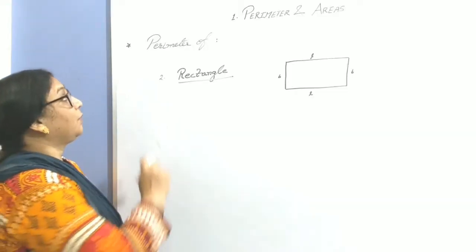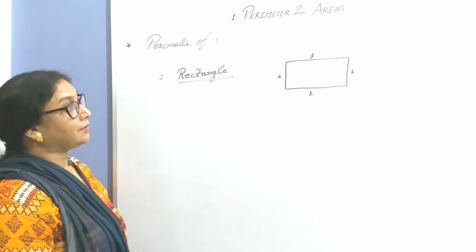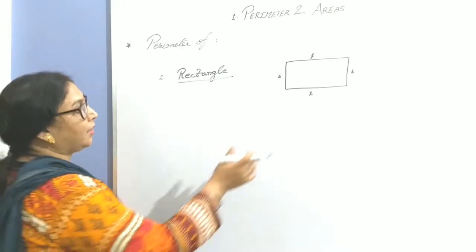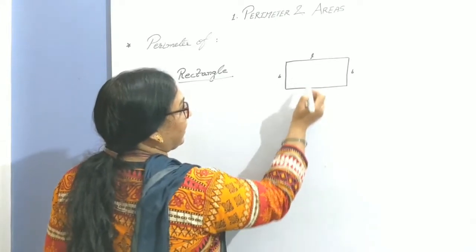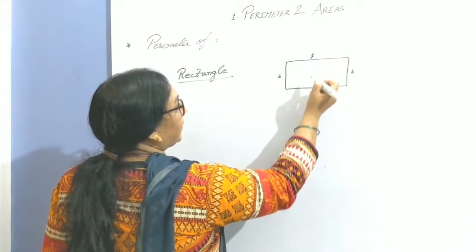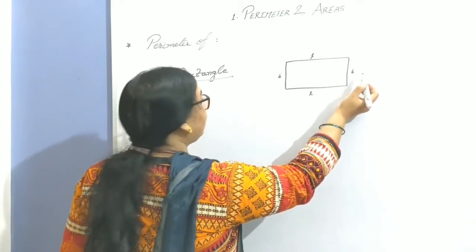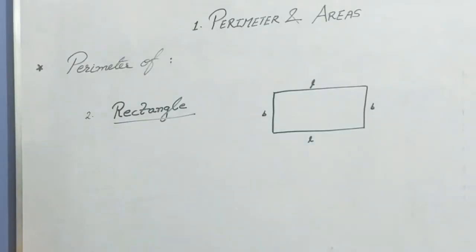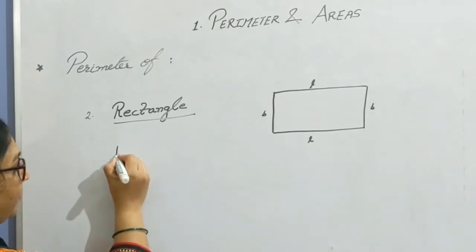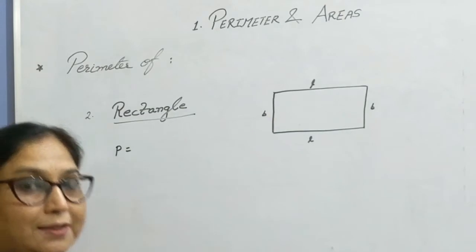Children, next is perimeter of rectangle. You all are familiar with the shape of a rectangle. In a rectangle, the opposite sides are equal. So let us consider the longer side as L. L means length, and the shorter side as B. B means breadth. And according to the definition of perimeter, what is perimeter? Perimeter is the sum of all the sides. So let us sum up all the sides.